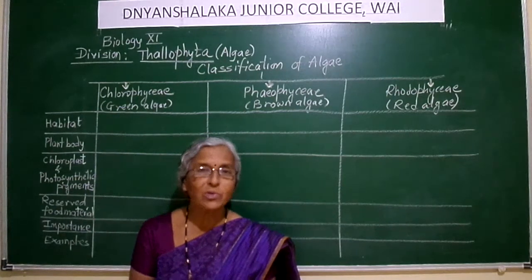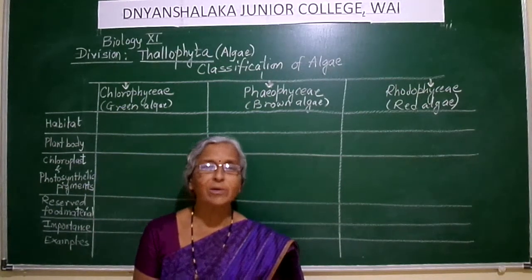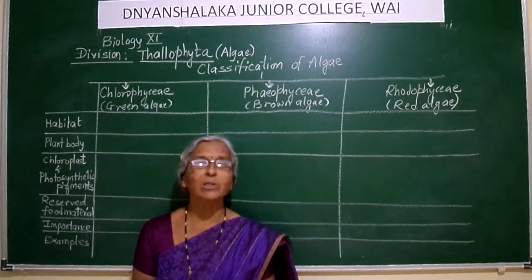Now today we are going to go for the further study in the division Thallophyta.